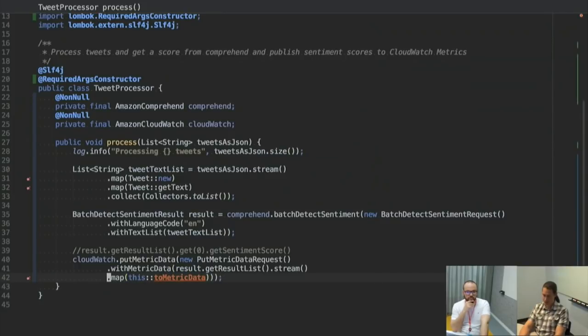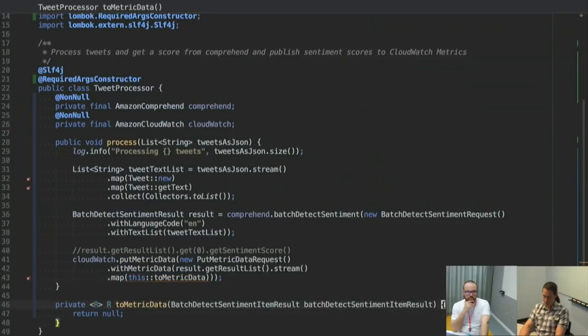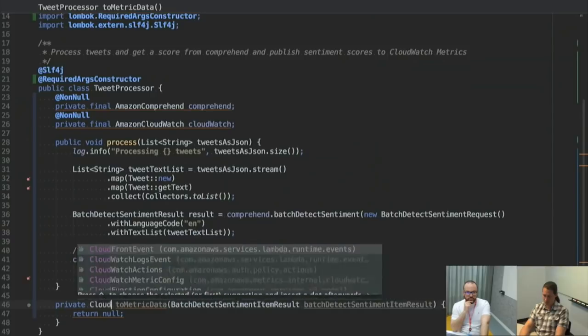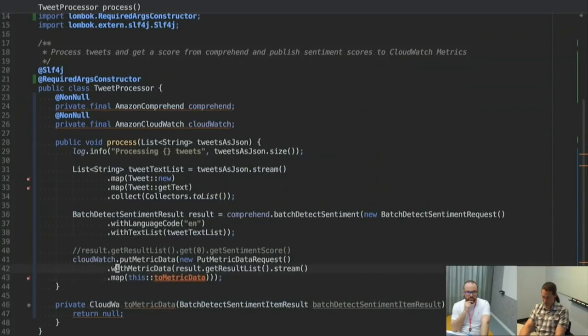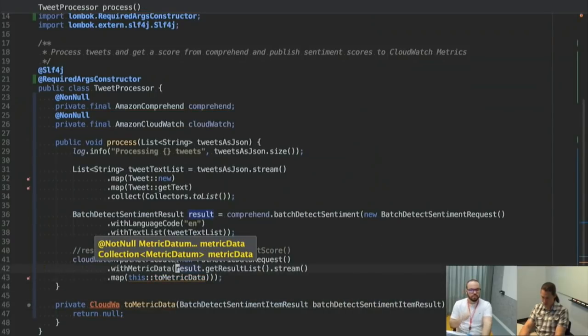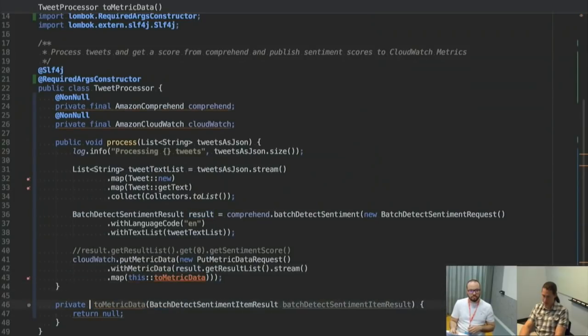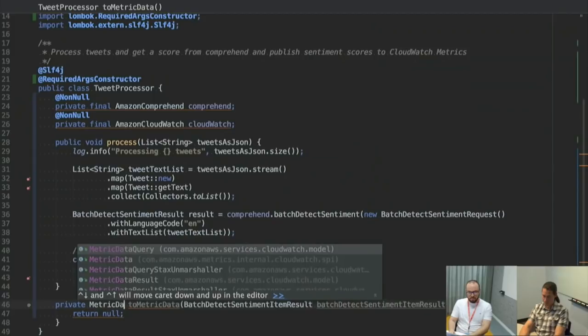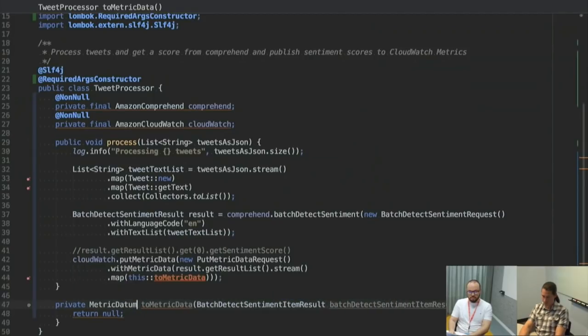I think we're going to end up with a collection of collections, but so what we want is, what does this one want? This parameter wants a collection of metric data. Let's just be specific about this.